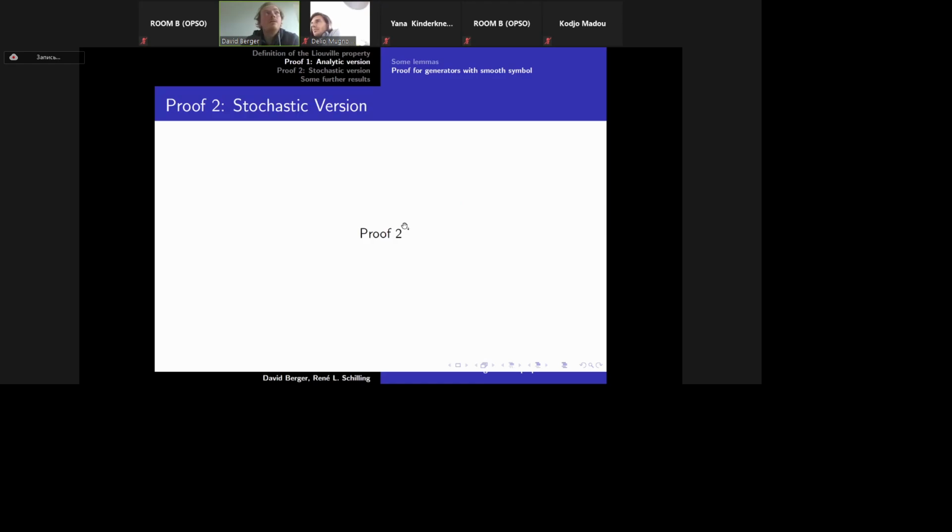Now, we needed the assumption that psi is in C infinity, but it is well known that you don't need it. The first result for the Liouville property for the generators of a Lévy process can be found in Liouville and others. They also proved the Liouville property, but stated the assumption in terms of the support of the characteristic triplet. We are stating it in the form of the symbol.